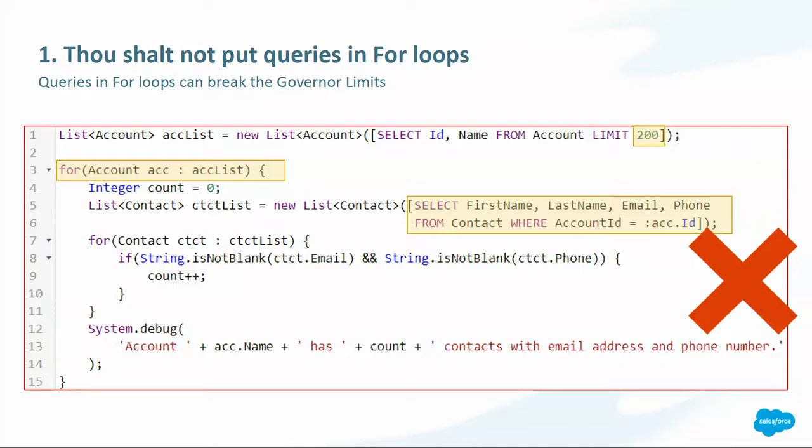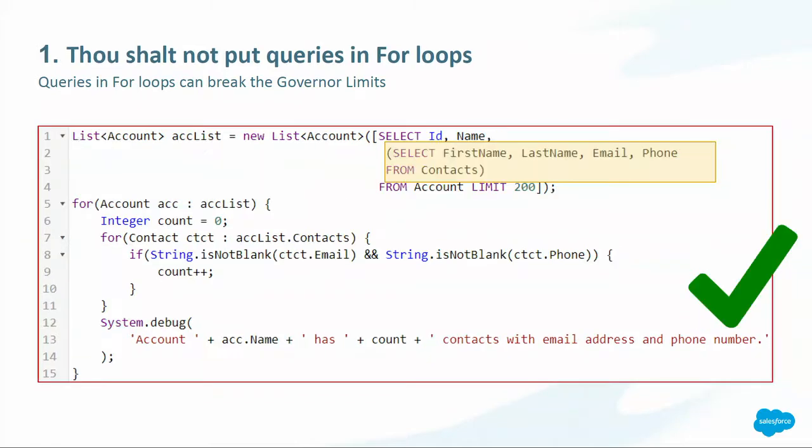Queries is one of the governor limits. In one single transaction, you cannot perform more than 100 queries. In this example, we are retrieving a list of 200 accounts, and for each one of the accounts, we are then retrieving the related contacts. So if we had 200 accounts, we would be sending the query for contacts 200 times. In total, we would be using 201 queries. That would definitely break the governor limits because the limit is set at 100.